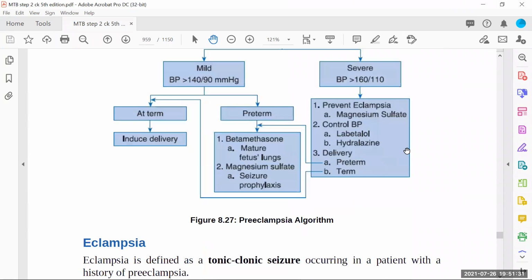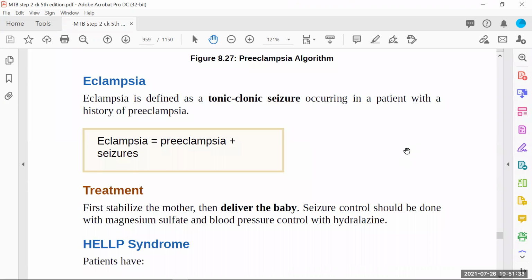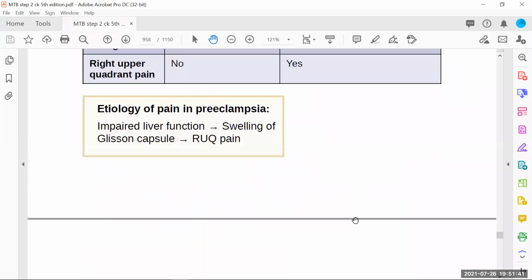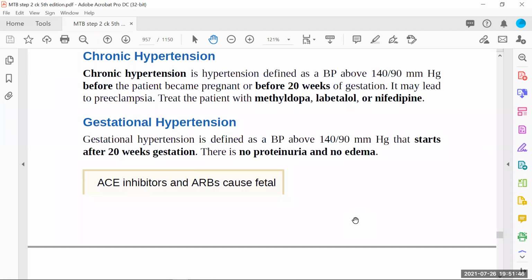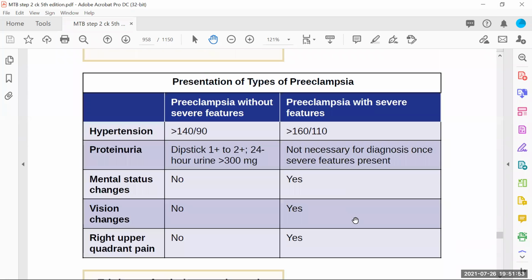So here we have eclampsia. So what is there in eclampsia? Eclampsia is defined as tonic-clonic seizure occurring in a patient with a history of preeclampsia. So first of all, we have to go for preeclampsia, because the one who is pre-eclamptic, and once she is presented with the seizure, especially this tonic-clonic seizures, fits, we can say now the patient is eclamptic. So for preeclampsia, we'll just quickly go through this preeclampsia. We have 2 types of preeclampsia. One which doesn't have severe features, and one which is having severe features. And what are the features? The patient must be having gestational hypertension.